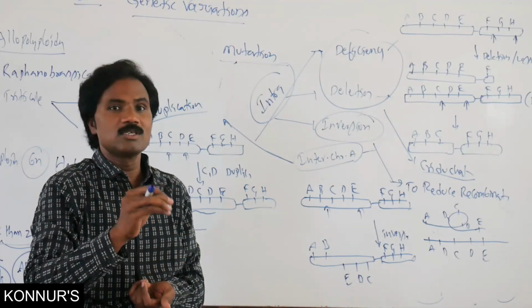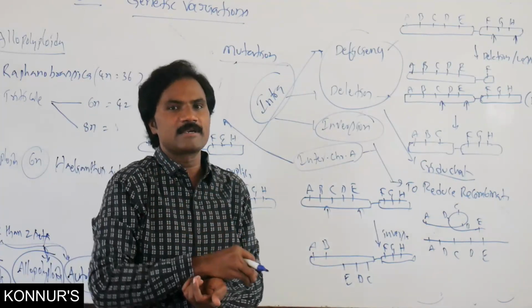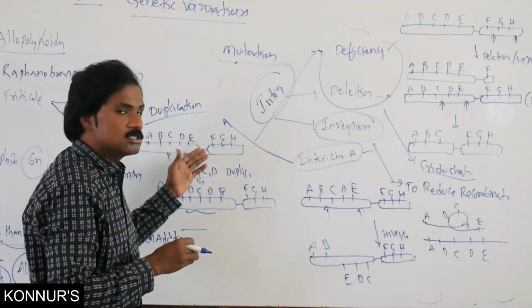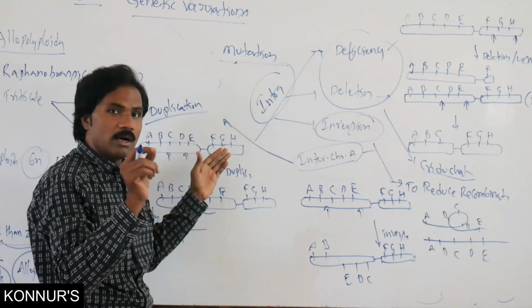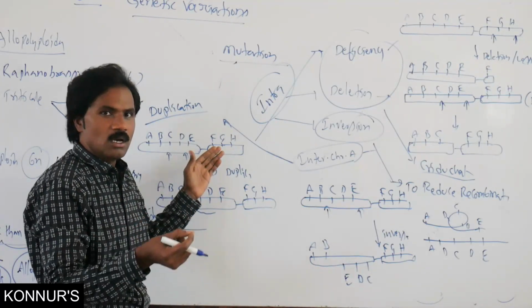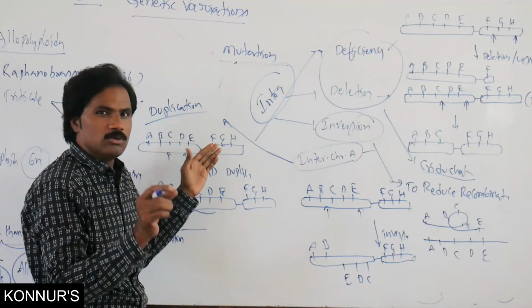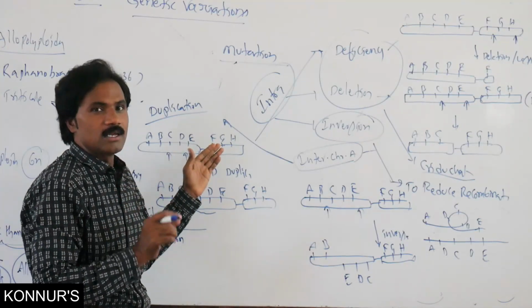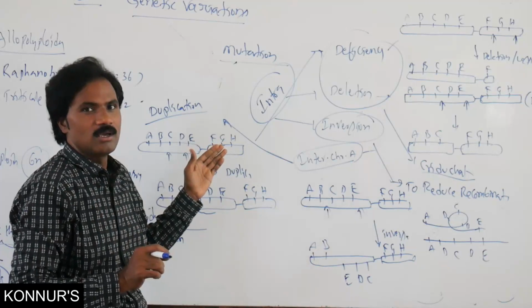That is one of the deleterious effects. For example, duplication of the B gene on the X chromosome in Drosophila automatically reduces the size of the eye.